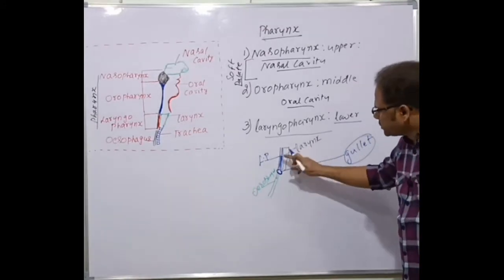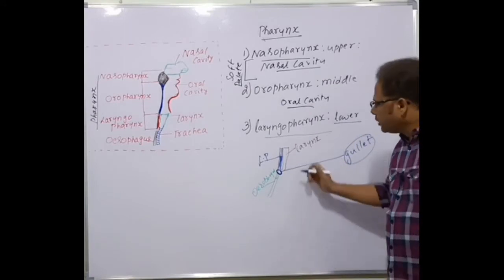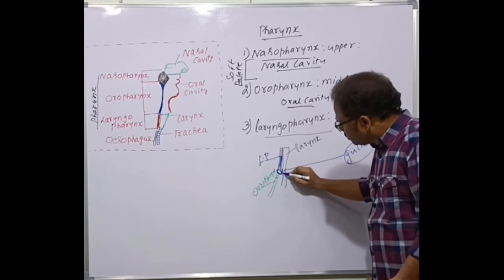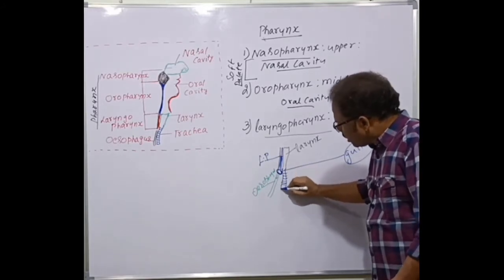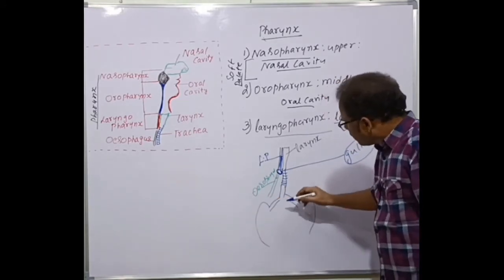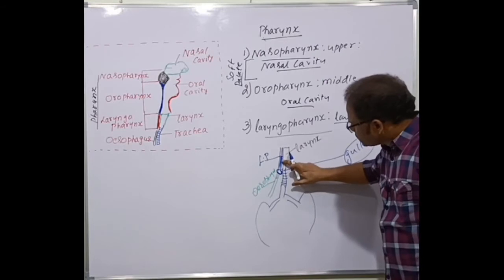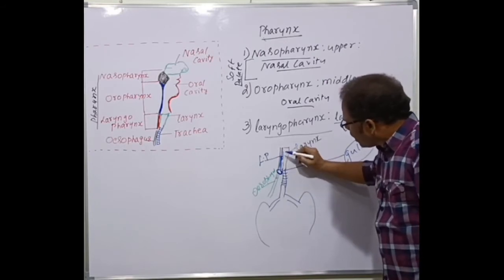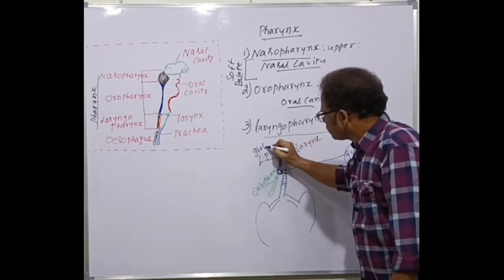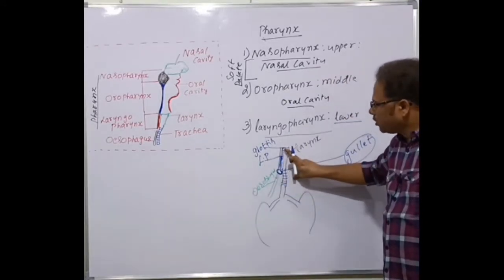Next, the laryngopharynx is also connected to the larynx, as I told you. And the larynx down here is connected to the trachea. This is the trachea, and these are the bronchi, and here the lungs are present. I'm not drawing the total diagram here. So the laryngopharynx is connected to the larynx through a small opening, and that opening is called the glottis.